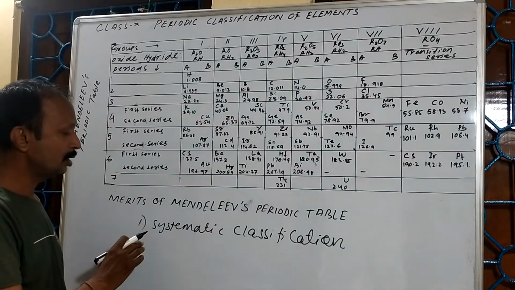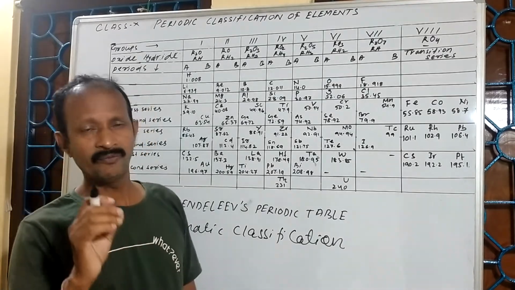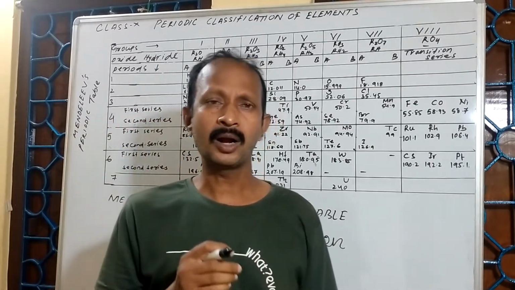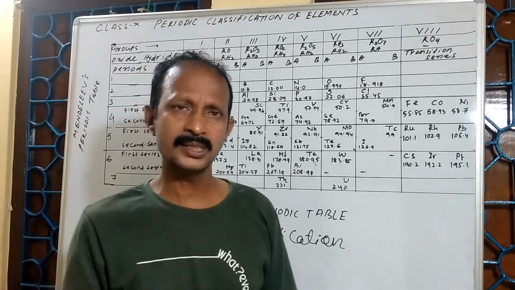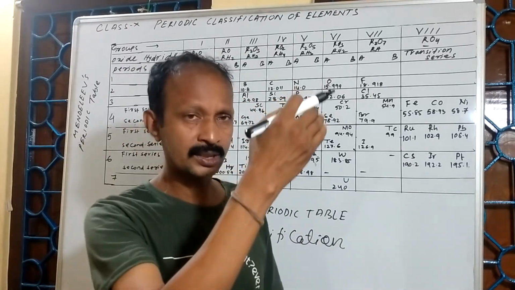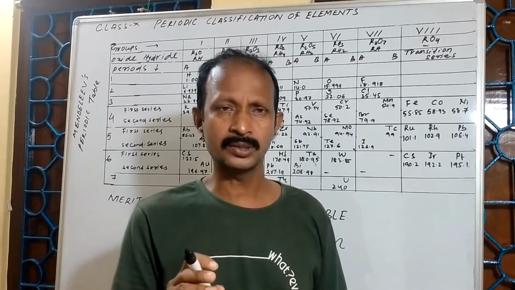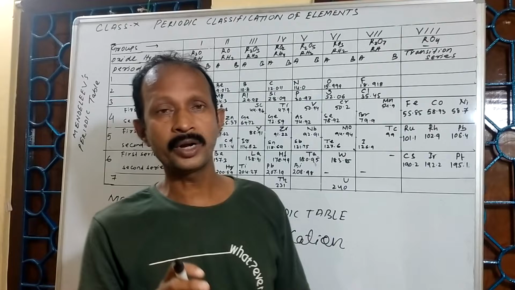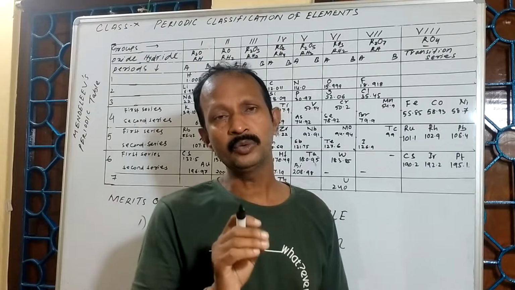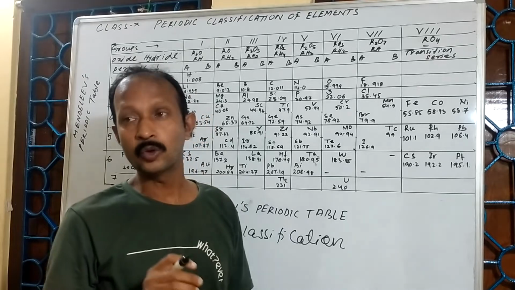So this is about the systematic classification of elements. Mendeleev was the first scientist who succeeded in arranging the elements according to the increasing order of atomic masses. As a result, the elements having similar properties come in one vertical column. So due to Mendeleev, it was the first success to study the properties of elements systematically with the help of arrangement in periods and groups.